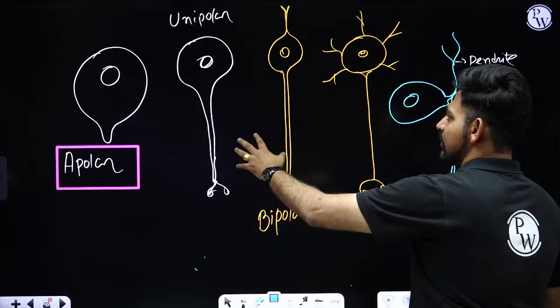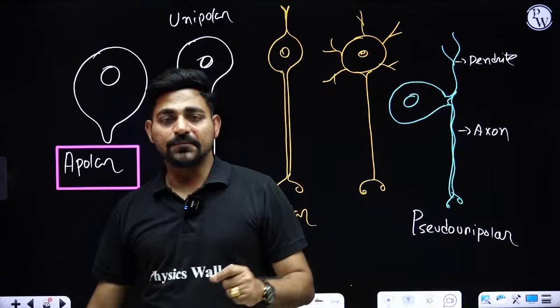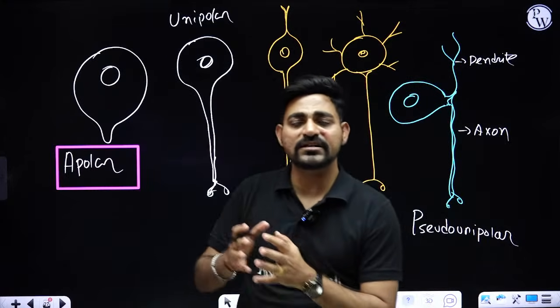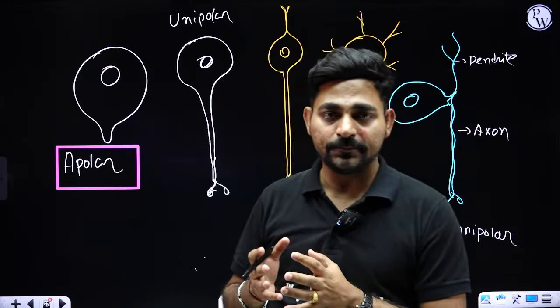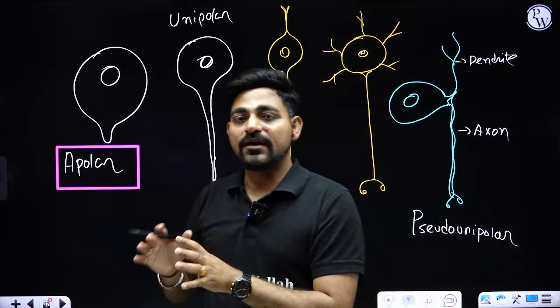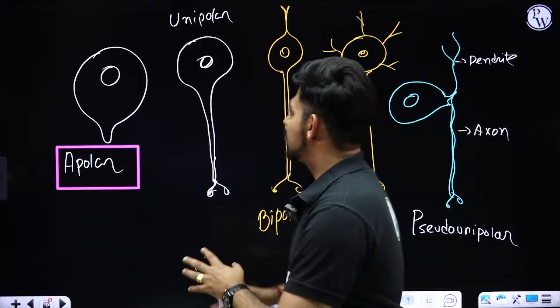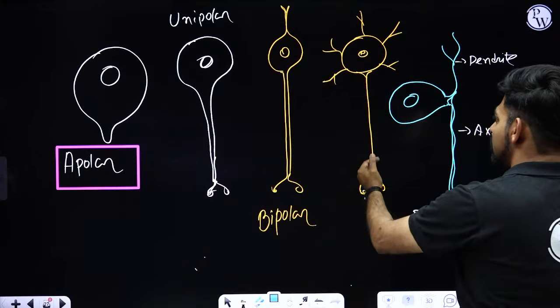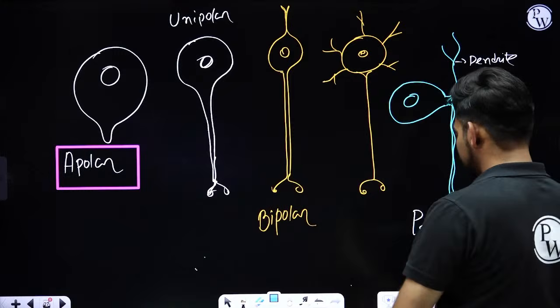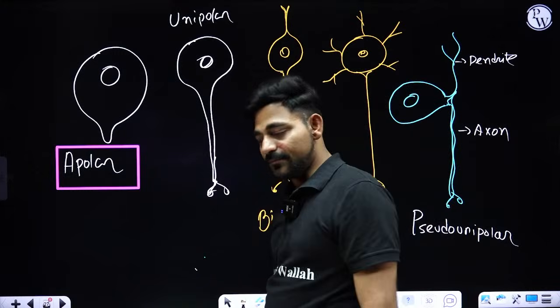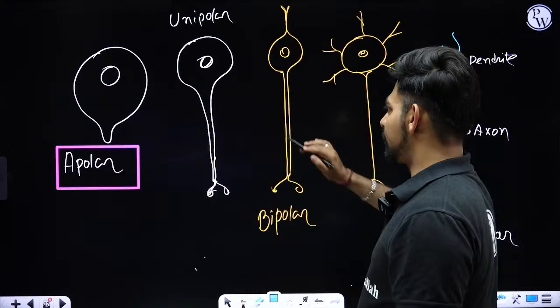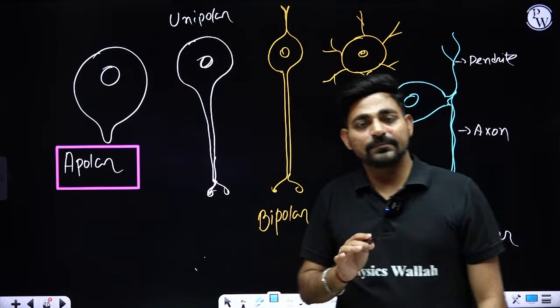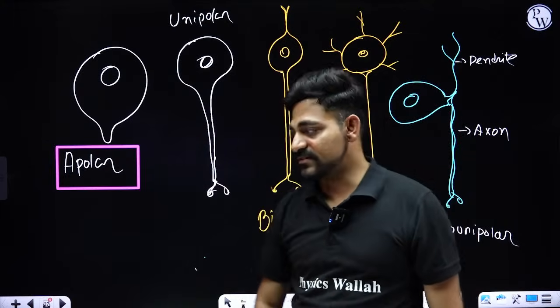Unipolar neurons are found during the embryogenetic phase of human being, but when our body is matured, these unipolar neurons will be modified into either bipolar, multipolar or pseudo unipolar type, right? So, unipolar neurons are present during the embryonic phase.